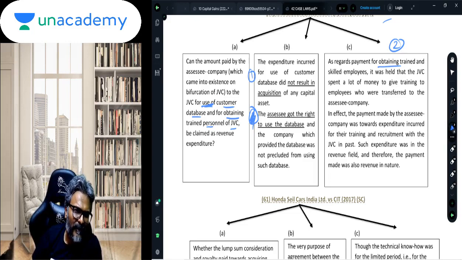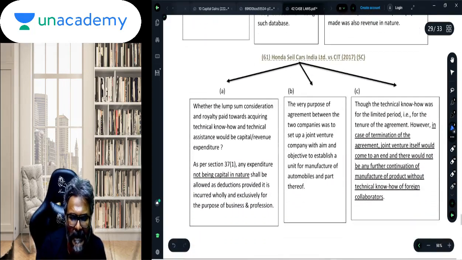So this kind of payment which I am giving to my foreign JV partner is majorly to reduce the operating cost of the business, and to conduct the business in a more profitable manner. Hence we will say that such expenditure is revenue in nature. Such expenditure, students, is it revenue in nature? And the answer is yes.